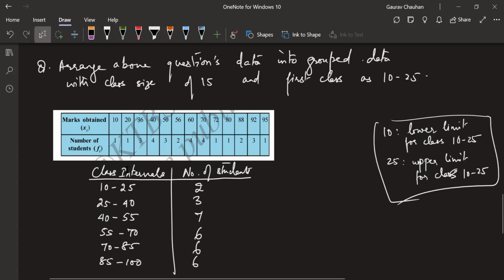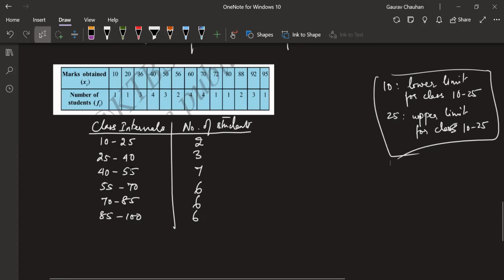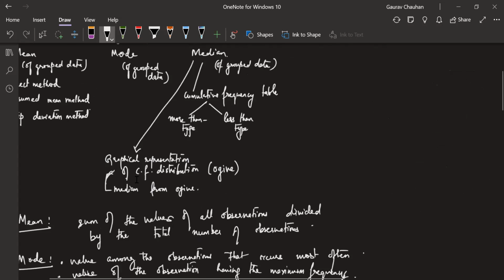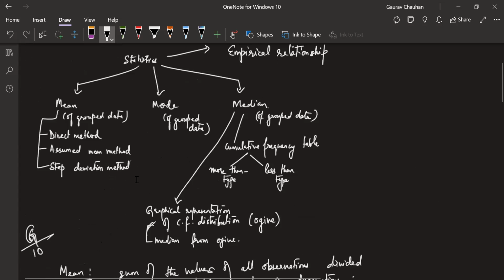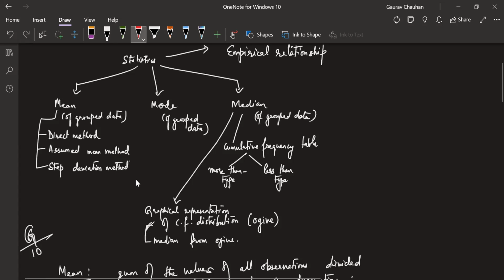Now, what we're going to do, guys, is find the mean. We saw there are how many methods yesterday? 3 methods of finding mean. We're going to start with the first method, the direct method of finding mean. So far, what we did was not the direct method. So far, you did it the normal way, just by definition. Now we are getting into the direct method.